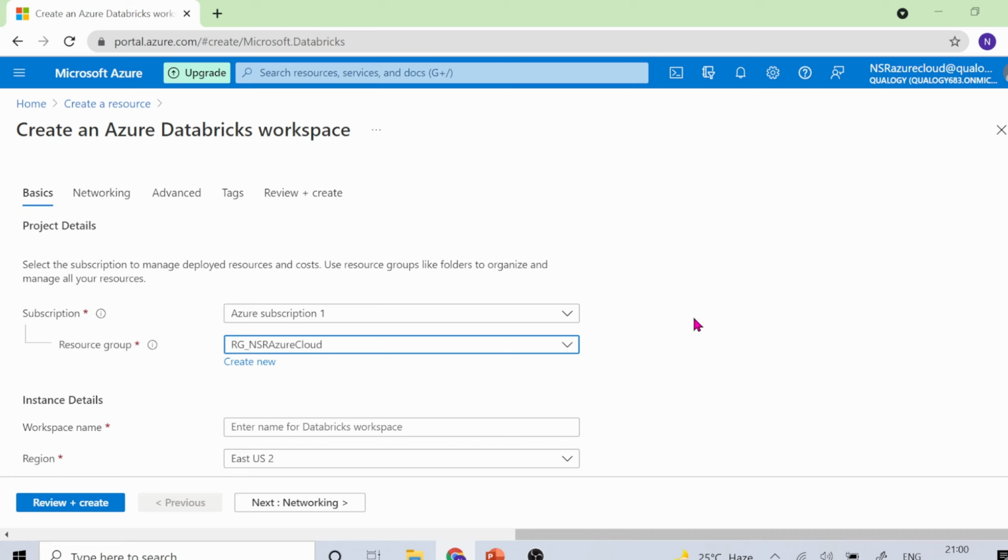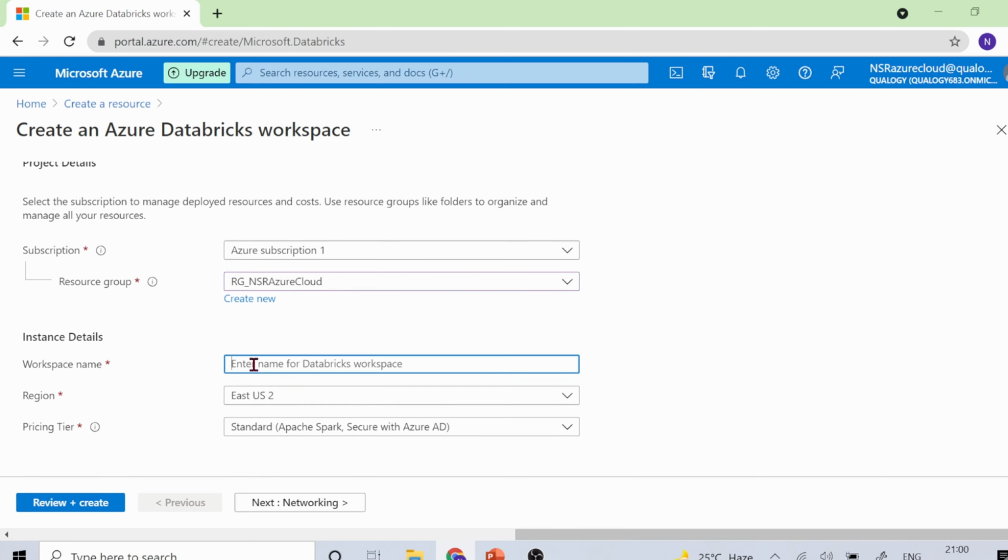If you do not have a particular resource group and you want to create a new one, you can go ahead and use this option, Create new, so that a resource group will be created. If you want to know how to create a resource group, please watch my earlier video. In the workspace under these instance details, you'll have to provide these three other mandatory fields which are supposed to be filled.